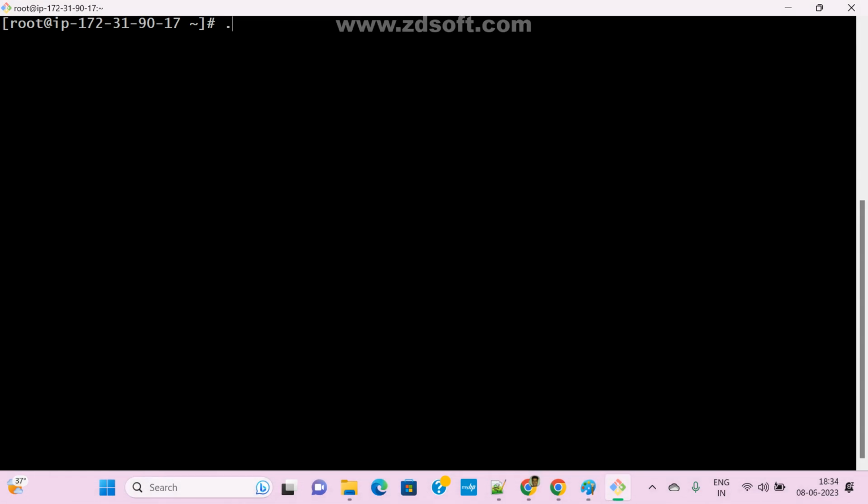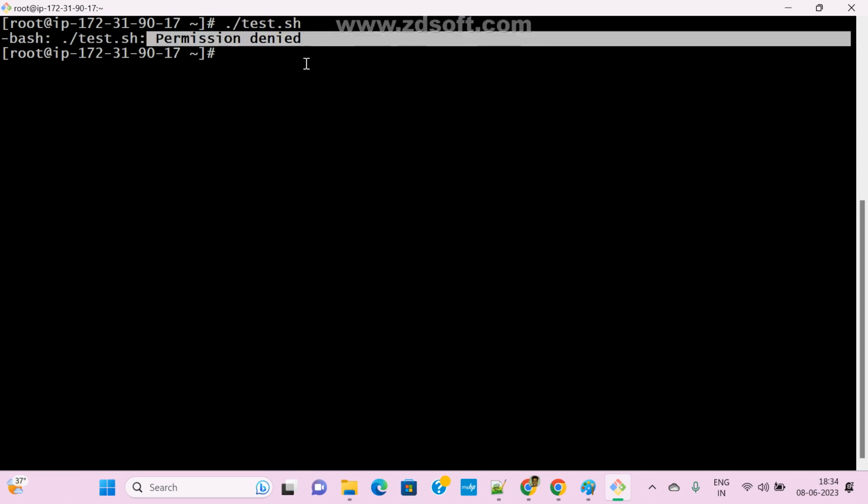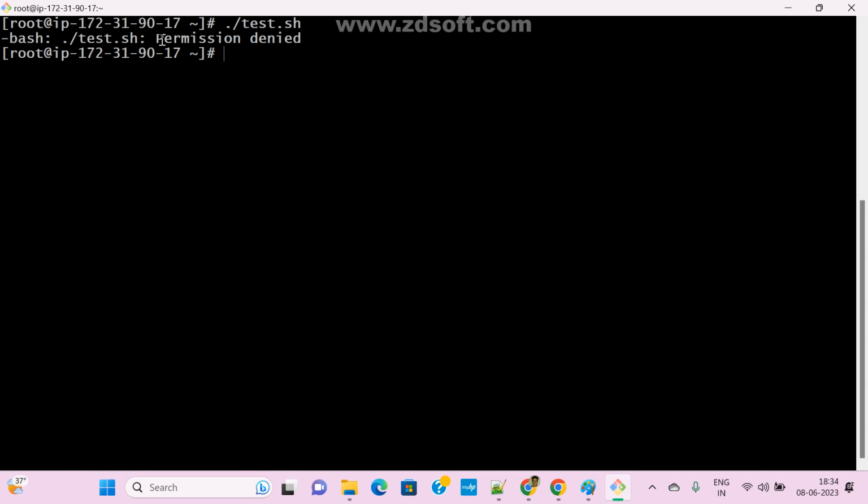See here, dot slash file name. What is your file name? Test dot sh file. Now clear? Now if we run this, test dot sh, permission denied. Even though I am in root user, I am still getting permission denied. Anyone guess why it is not running? This file doesn't have permission to execute. Permission denied means we don't have any permission to execute this file.